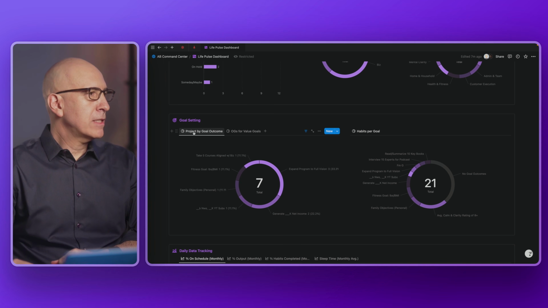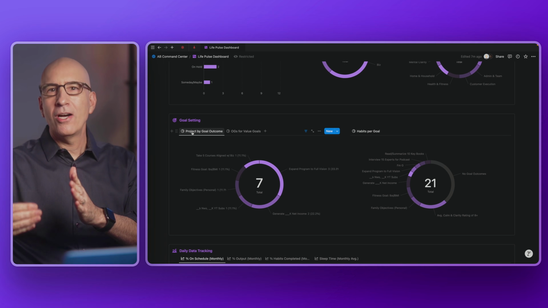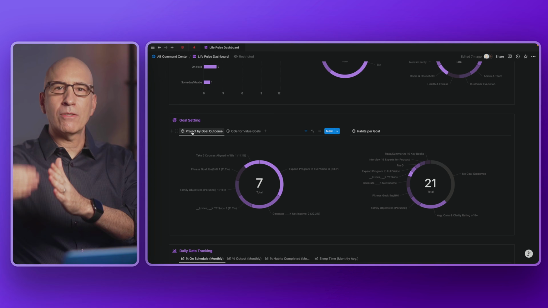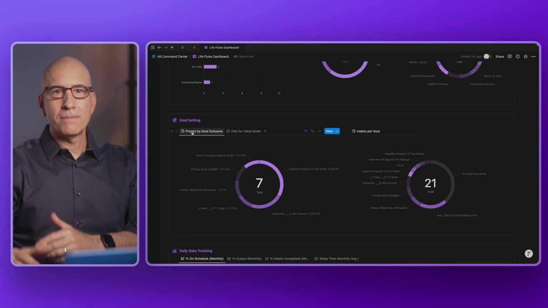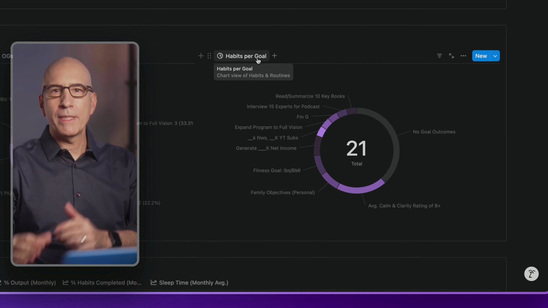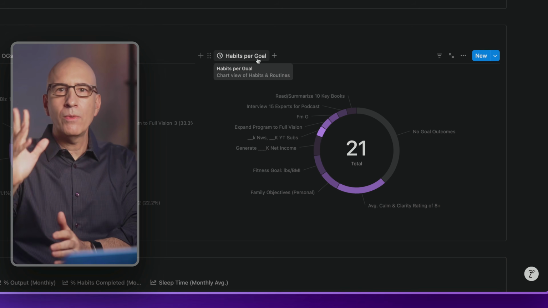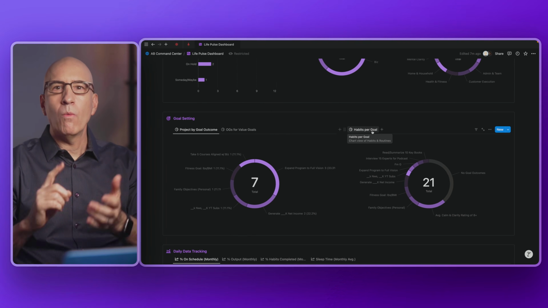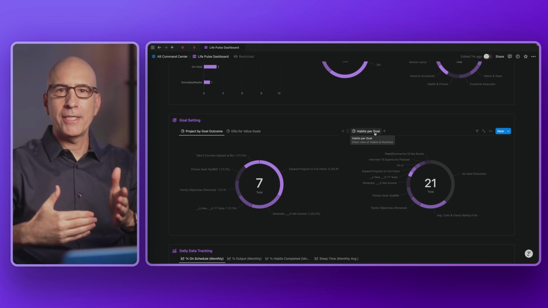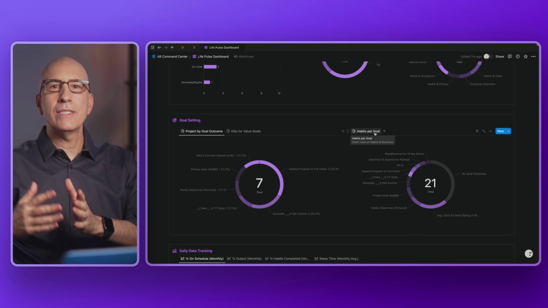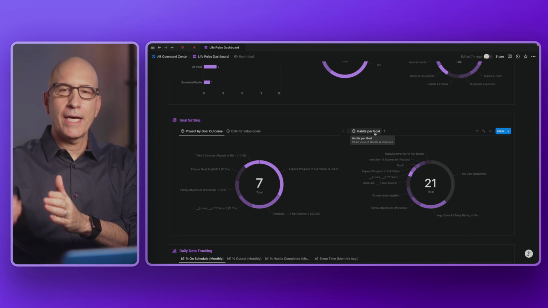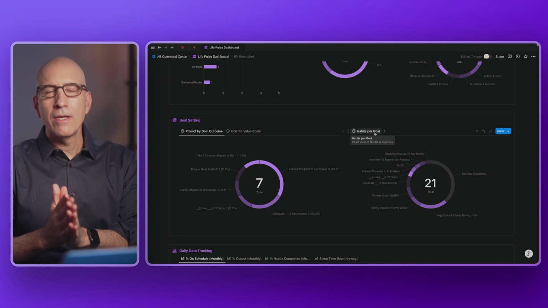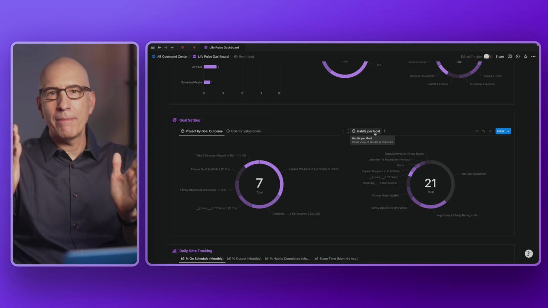And then projects determine how we make progress on our outcome goals. So projects advance outcome goals, advance value goals. Over here, we have habits per goal because in the PPV system, there are two ways to move toward, achieve, and make progress toward a goal. One is to have active projects applied to our active outcome goals. The other is to have habits and routines applied towards our outcome goals. Outcome goals can be achieved and progressed by either projects or habits and routines.